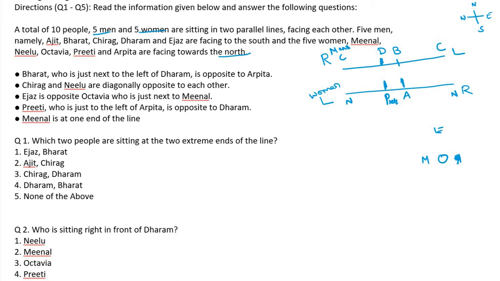Now we got a clue. Meenal is one end. So Meenal is here at the end, not Neelu. So this is wrong, we can't put C here. C must be here, this end. C, and we can write it bold. Okay. Meenal is at one end of the line. This is one end.